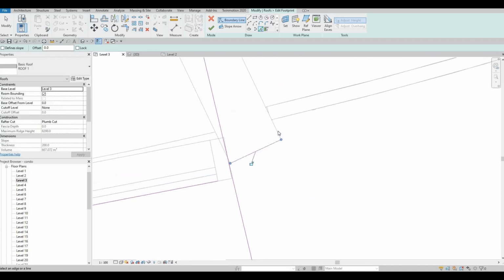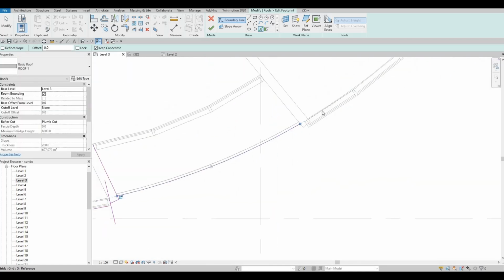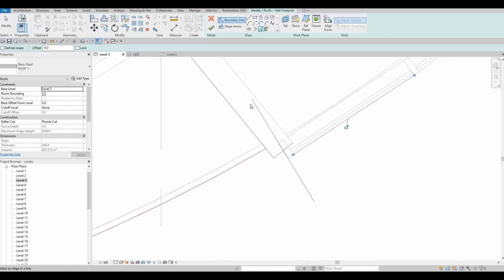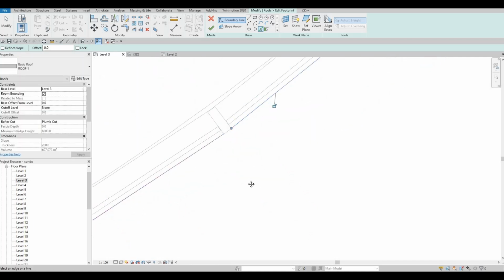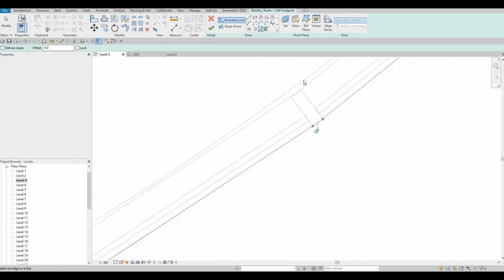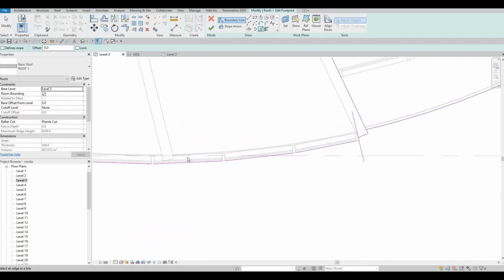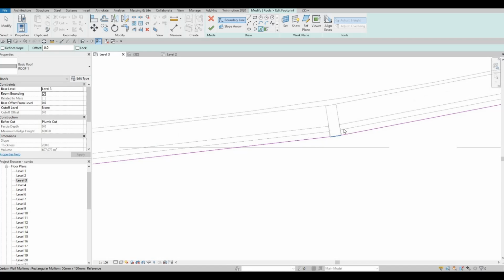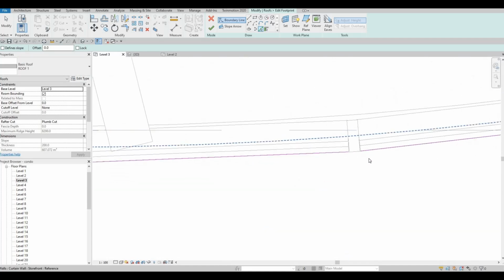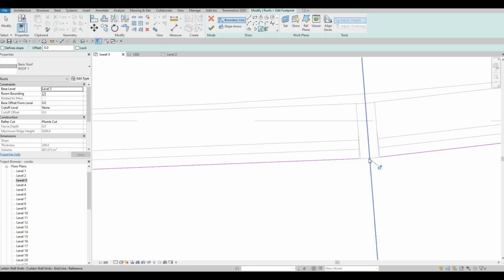But all necessary so that we could have a nicer design. So we could actually just click those as well, so that once we trim and extend those,